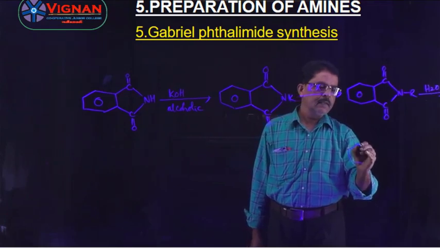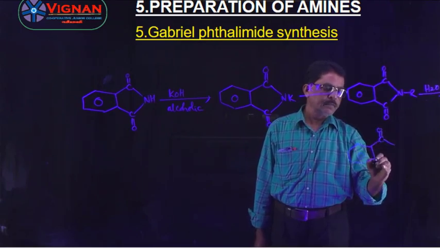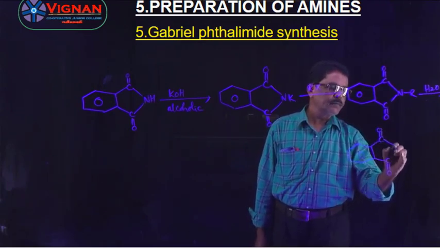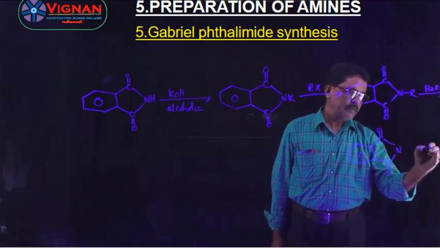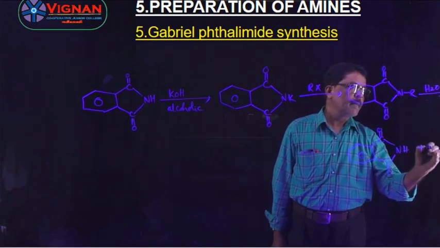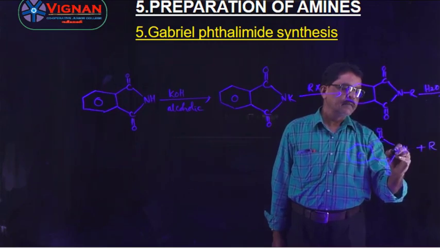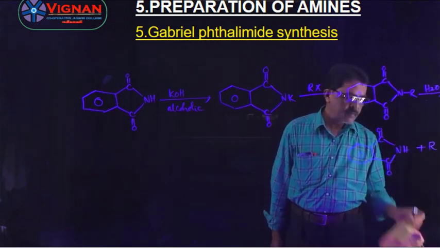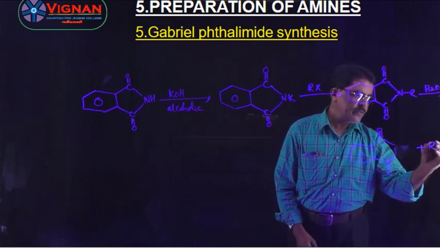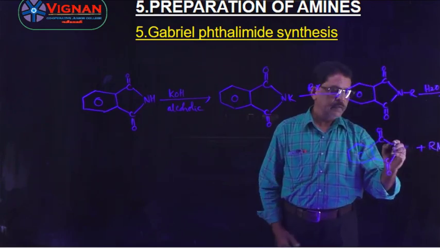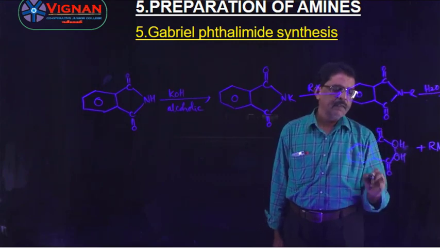Then you will get here phthalic acid and RNH2, with COOH here and OH. Right, understand?